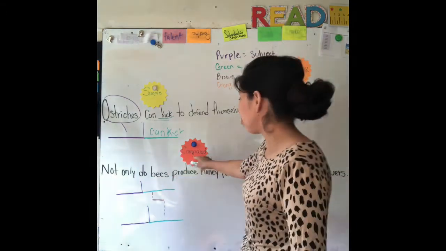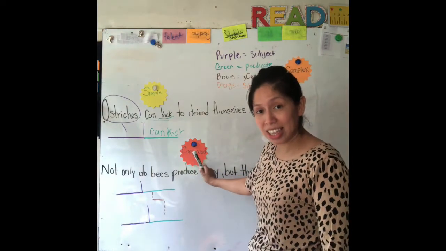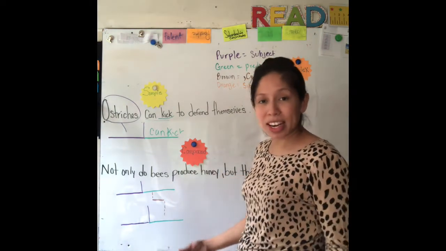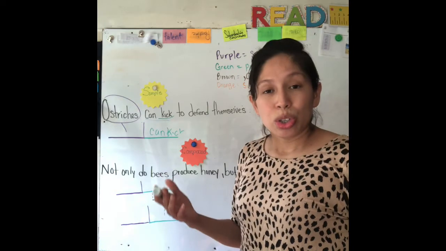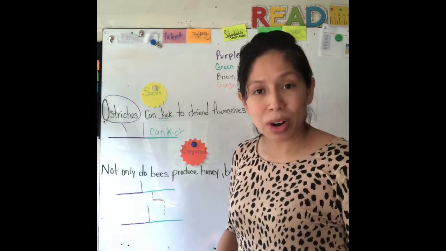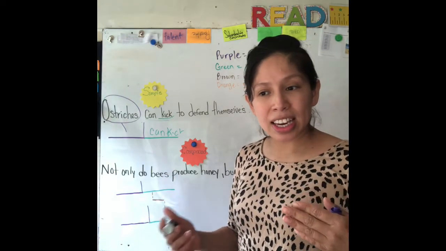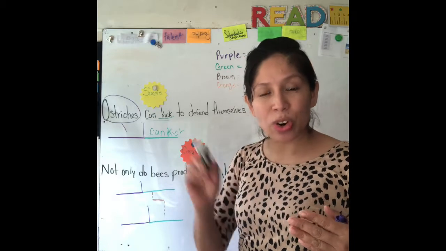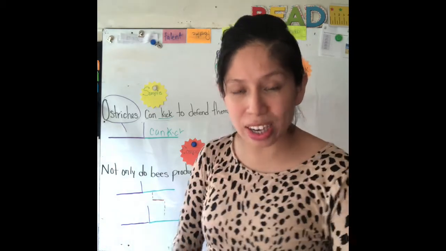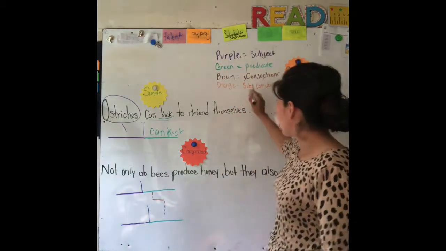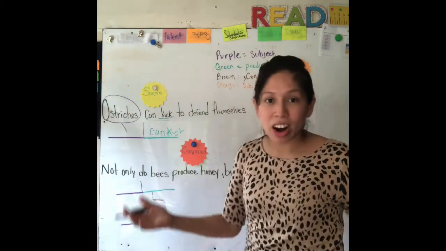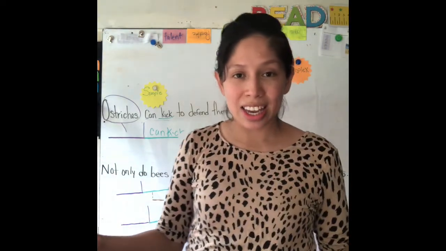So a compound sentence basically has two subjects and two predicates, but it's divided, and it's divided with a conjunction word.